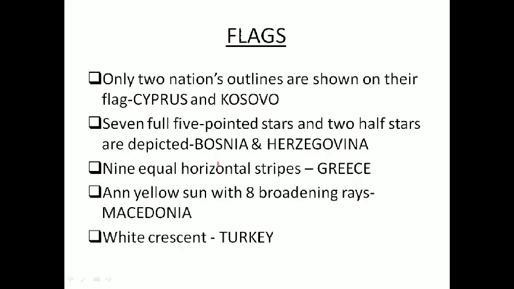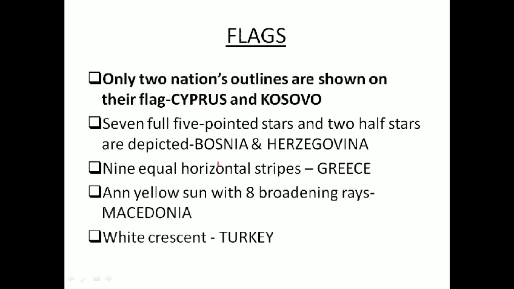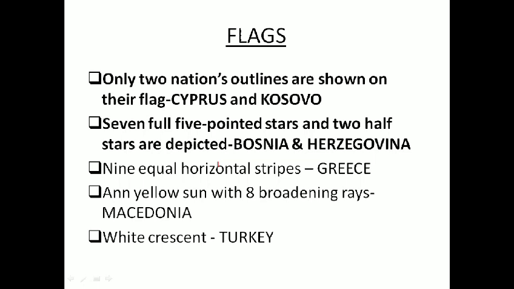Now the flags. Only two nations' outlines are shown on their flag. One is Cyprus, another is Kosovo. 7 full 5-pointed stars and 2 half stars are depicted. What is the country? This is Bosnia and Herzegovina. 9 equal horizontal stripes, more or less like USA, Malaysia. The same way, even in Uruguay, we find this kind of stripes.